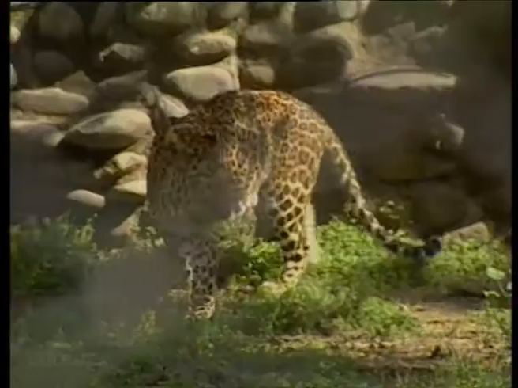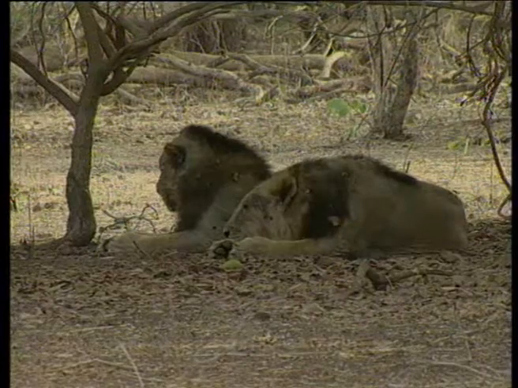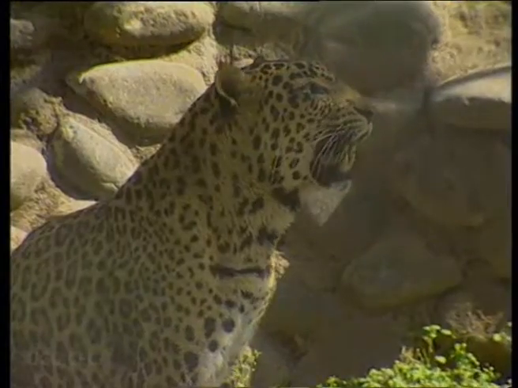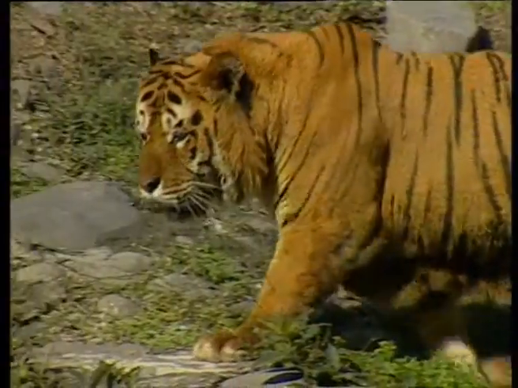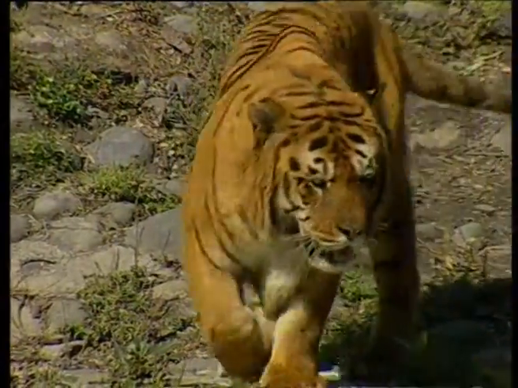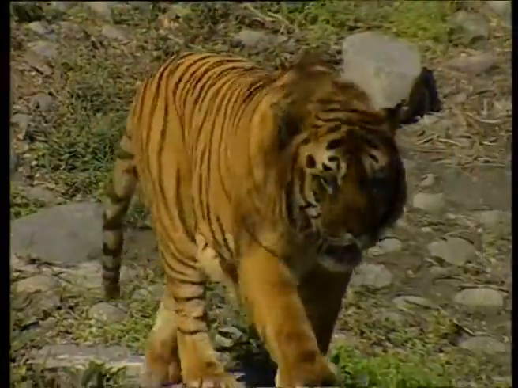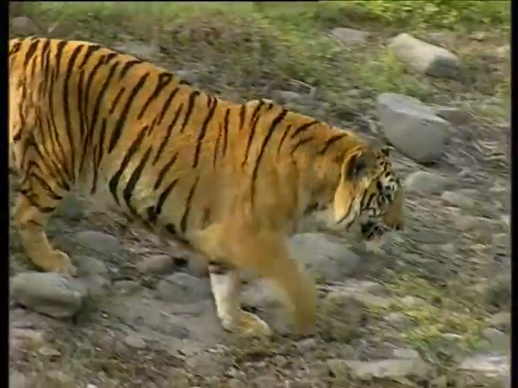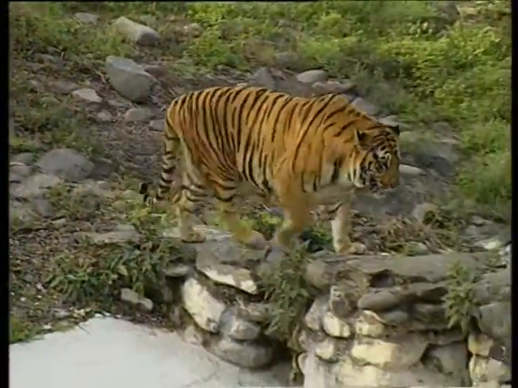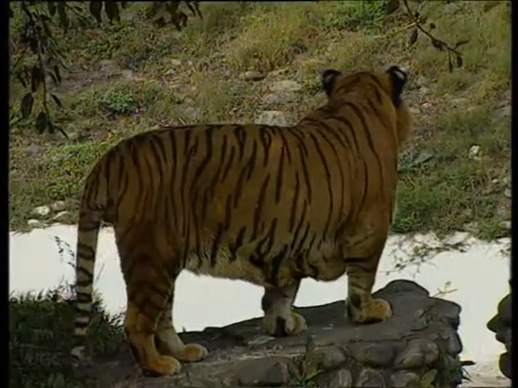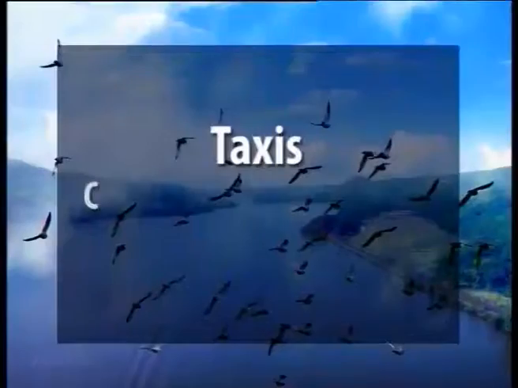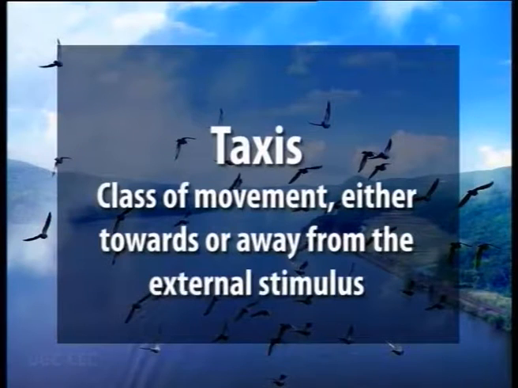Likewise, navigation is used by animals also, right from invertebrates to vertebrates, to know the position and the direction of movement, based again on external cues. Either they will be at an angle to the external cue or they will be moving towards or away from the external cues. The third term is taxis. Taxis means the class of movement either towards or away from an external stimulus.